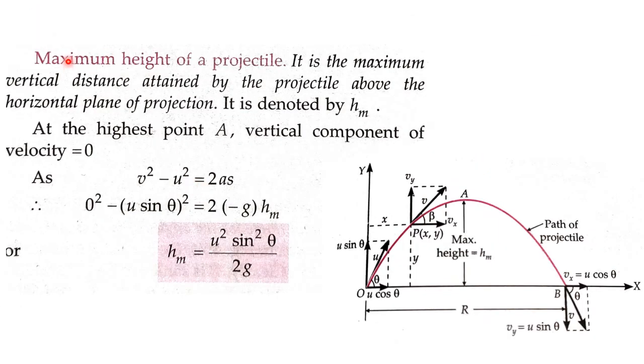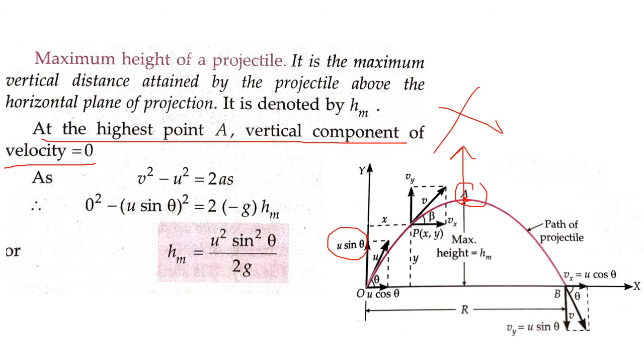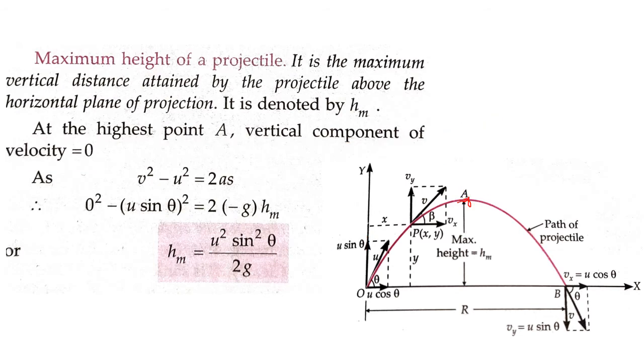Next topic, maximum height of projectile. It is the maximum vertical distance attained by the projectile above the horizontal plane of projection. The maximum distance, this distance from the ground, is known as your maximum height. So at the highest point A, the vertical component of the velocity equals 0. Will there be any velocity pushing the body upwards? No.